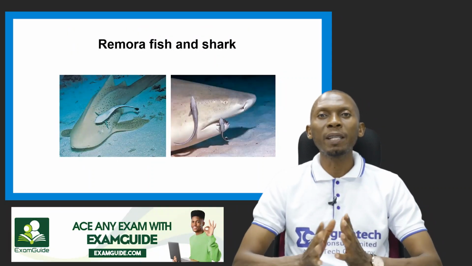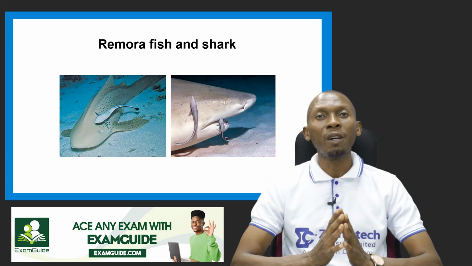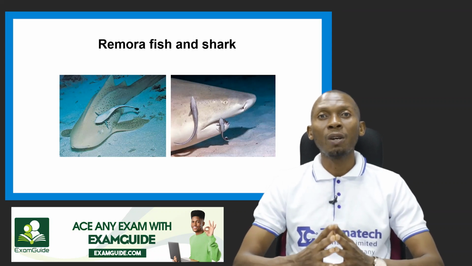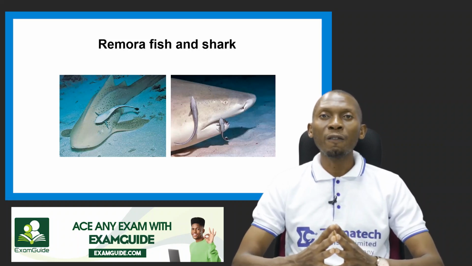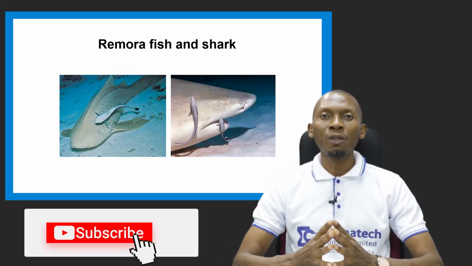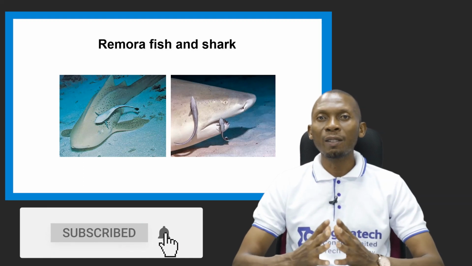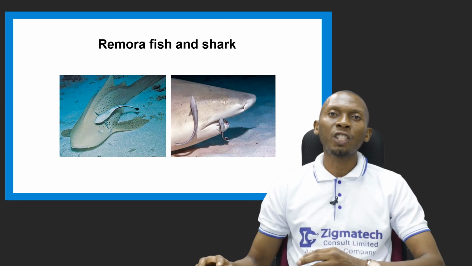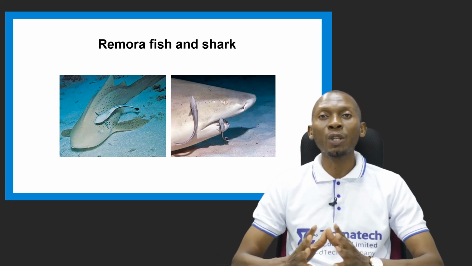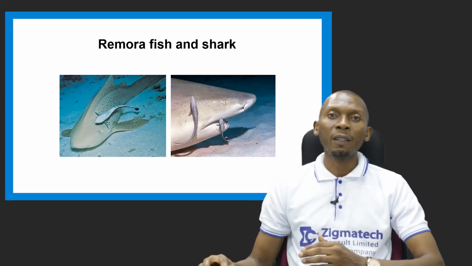So this picture depicts what I'm explaining, the association or relationship between the remora fish and the shark. You can see the remora fish attaching itself to the shark. You can also see the smaller remora fish feeding on the leftover food particles by the shark. And the shark is not harmed in any way, neither does it benefit in any way here.